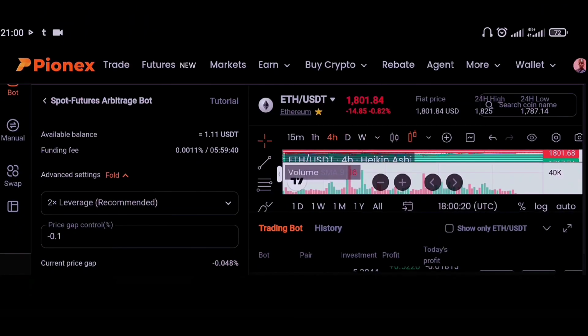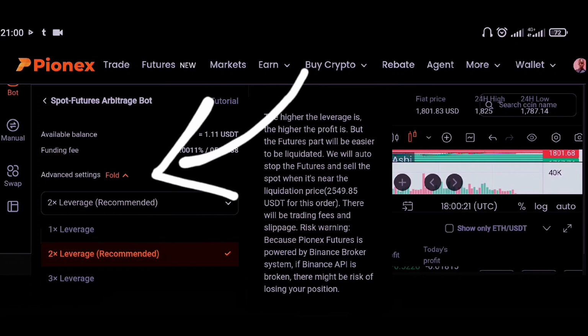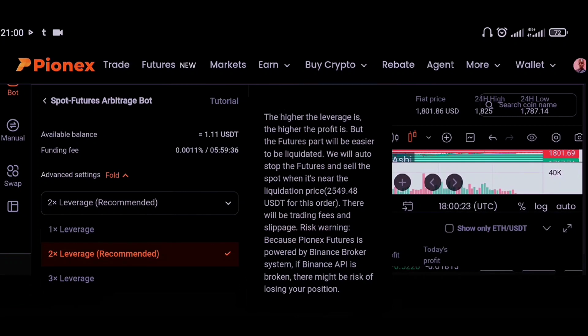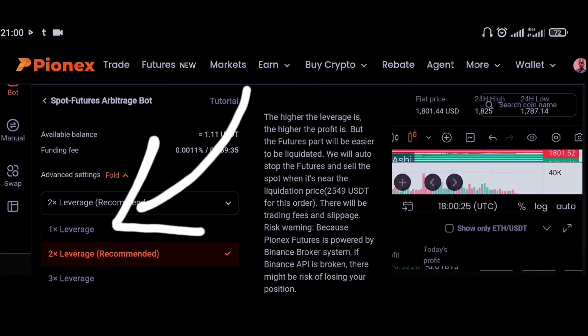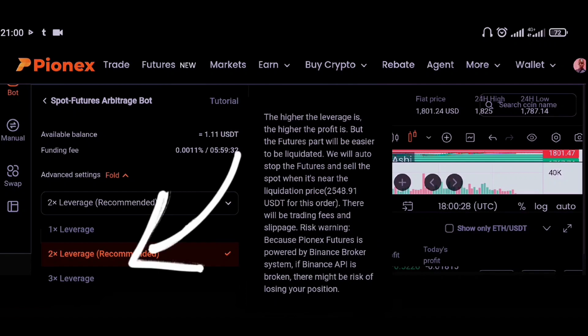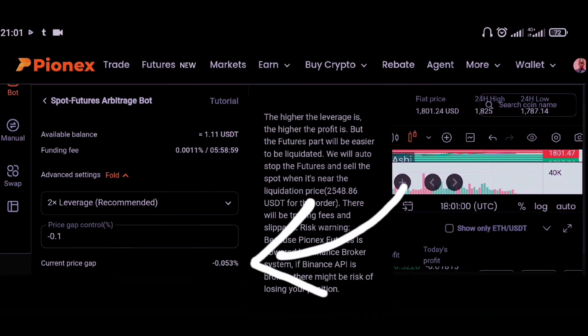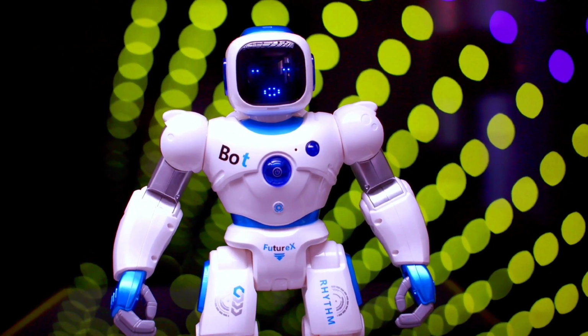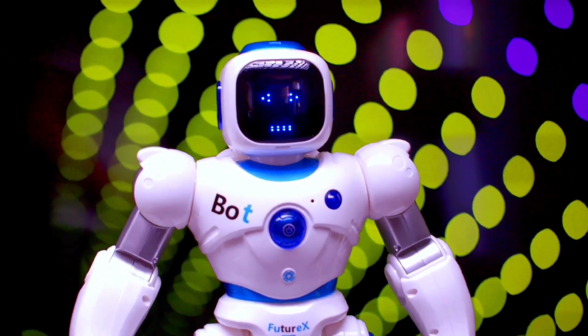You can also go to the advanced setting and choose your leverage. Here we can see we have a leverage of 1x, 2x, and up to 3x. The Pionex app recommends that you go with a maximum of 2x leverage, but it's best that you just choose 1x, which means not using any leverage. The price gap is also another thing to keep an eye on. If it's negative or way below, then you should close your bot or just stop trading.